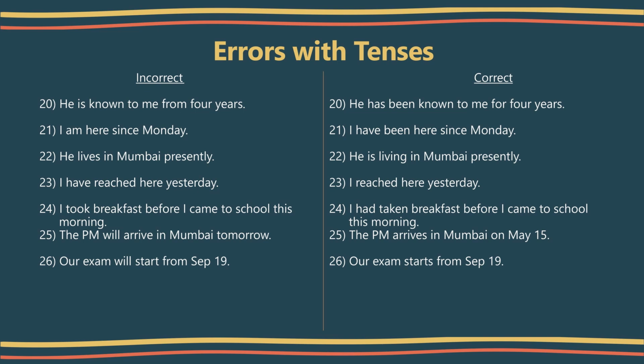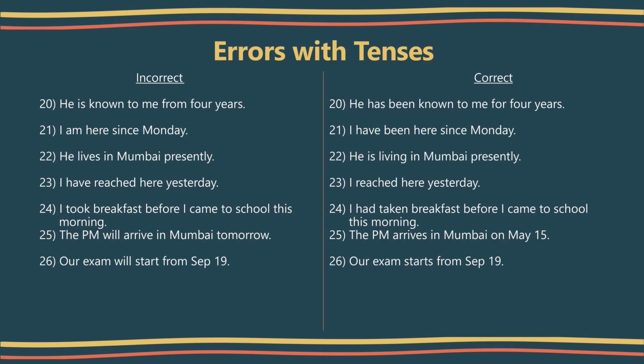Next, I have reached here yesterday. For a completed action in the past, we use simple past. So, the correct sentence will be, I reached here yesterday. Next sentence, I took breakfast before I came to school this morning. Please note, whenever we talk about two past actions, we use past perfect for the first completed action. So here the first completed action is, I had taken breakfast, and we use the simple past for the next action. So the correct sentence is, I had taken breakfast before I came to school this morning.